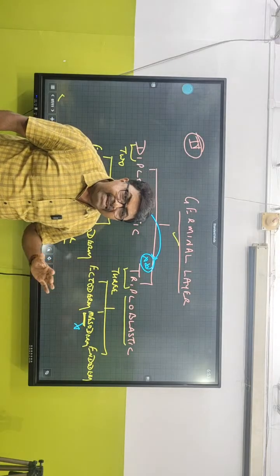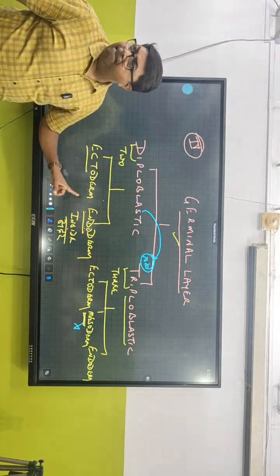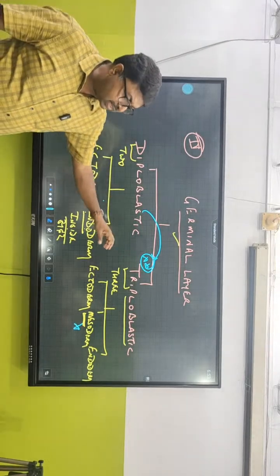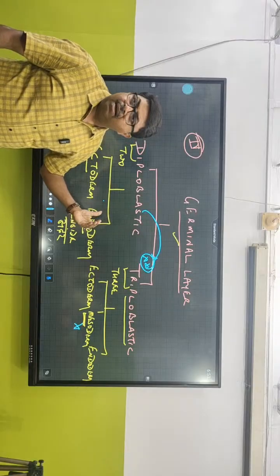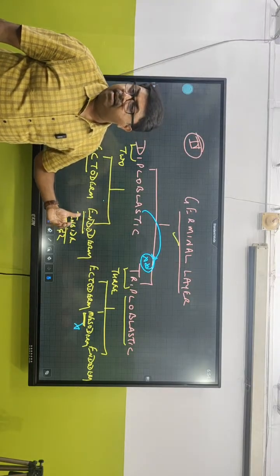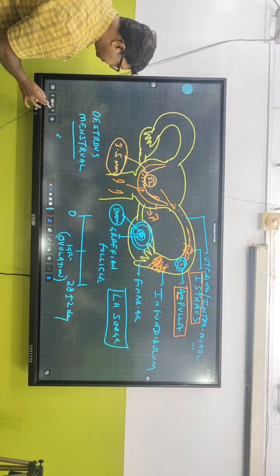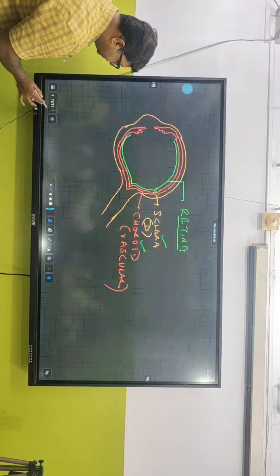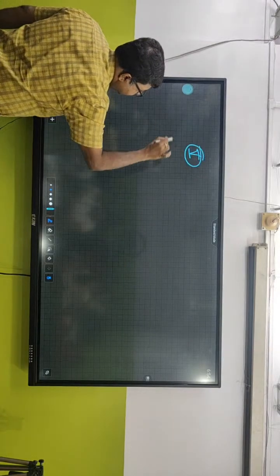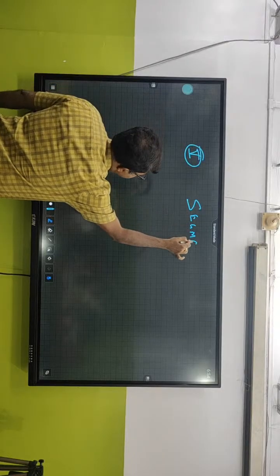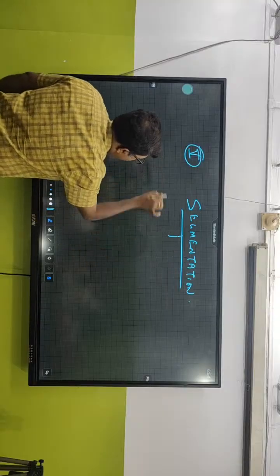They are poorly developed. Got the point? So diploblastic organisms, what is missing in them? Mesoderm. So all those areas produced from mesoderm are somewhere lacking in them. Their organ system is not that highly developed in diploblastic. So this is the fourth way that we can classify organisms. Okay. The next one is the fifth one. The fifth one is on the basis of segmentation. On the basis of segmentation, we can classify organisms into two.